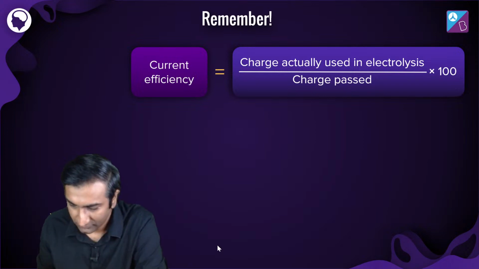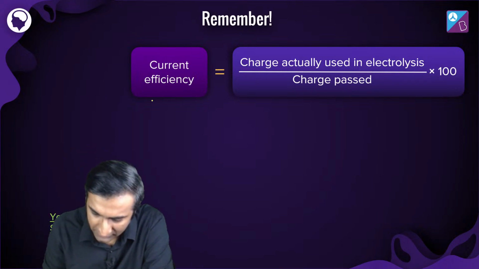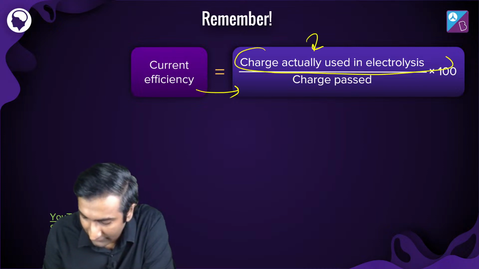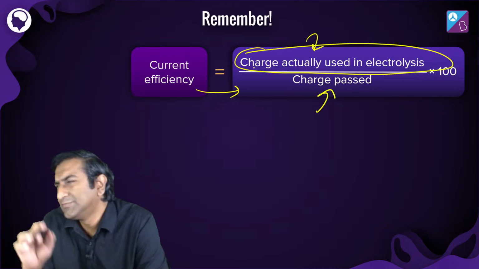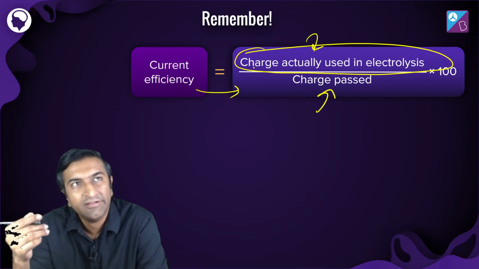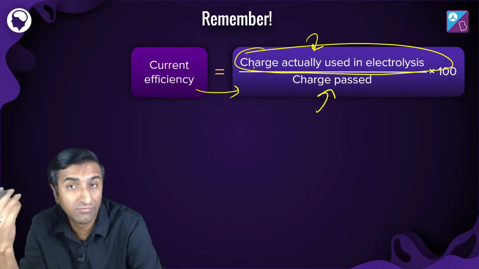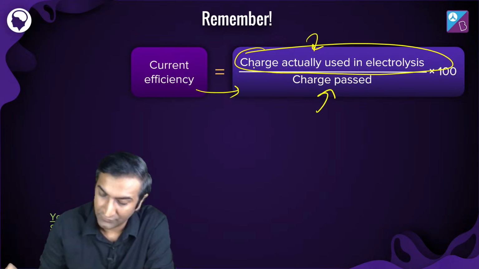Okay. One extra bit of information. Current efficiency is the charge actually used in electrolysis divided by the charge passed. This is because in every real cell, there will be some losses. You would assume that there are no losses, but losses do happen. This is just to talk about it.